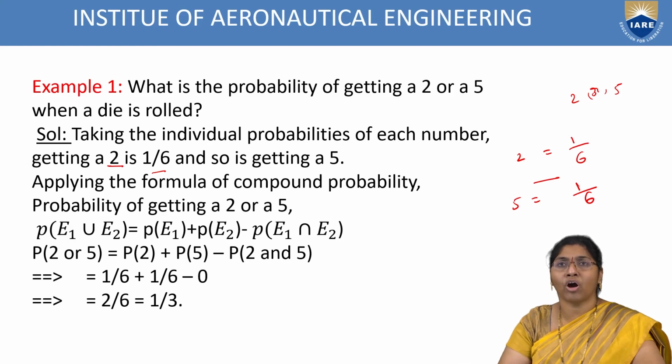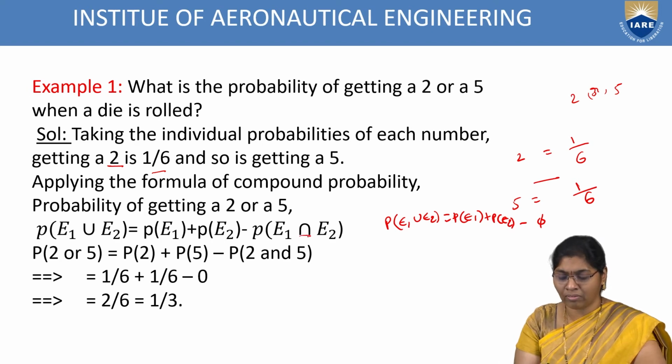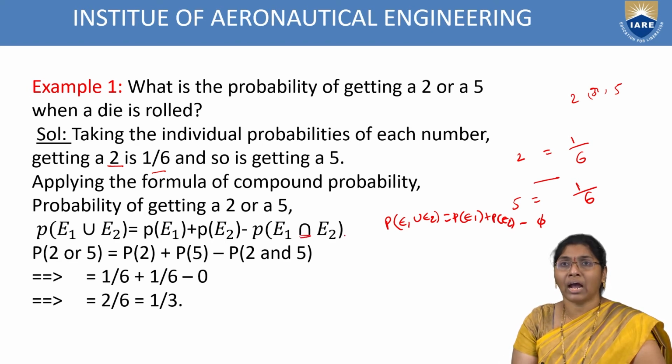Applying the formula for compound probability, P of E1 union E2 equals P of E1 plus P of E2 minus P of E1 intersection E2, which is 0 here. Intersection means the AND condition, while union means the OR condition. Here they are asking for 2 or 5.